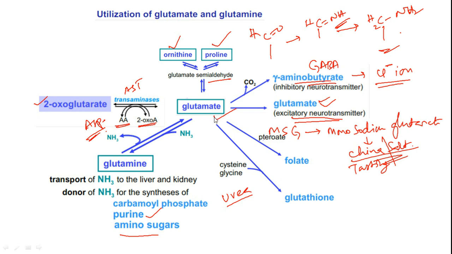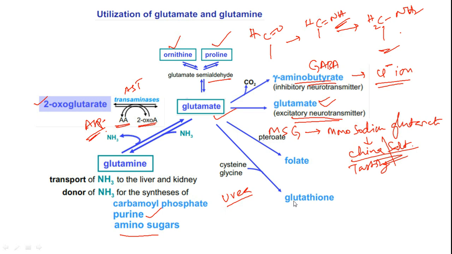And glutamic acid is one of the amino acids in the tripeptide glutathione biosynthesis. Glycine, cysteine, and glutamic acid, all these three react with each other to give us glutathione, a tripeptide, a very important antioxidant or free radical scavenging molecule we have in our body.